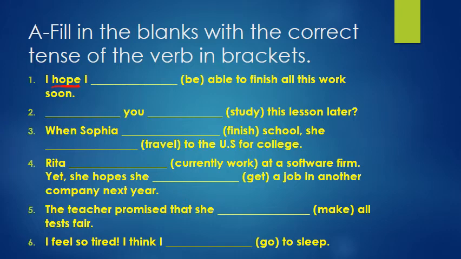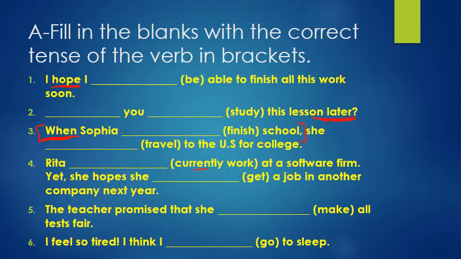Now, you study this lesson later. Okay, have you decided, are you going to study this lesson later? When, Sophia, time expression. So in this clause, this part of a sentence, it's a time expression. I need to use the present simple. When Sophia finishes school, she will travel to the US for college. 4.